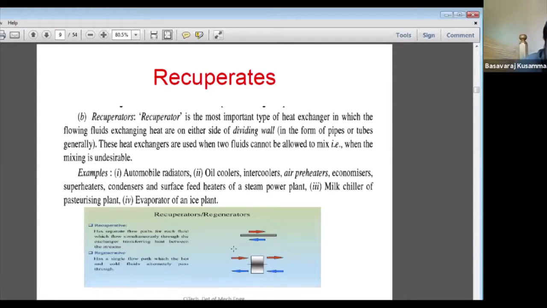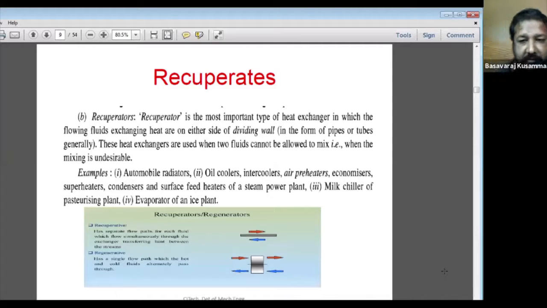Instead, they are using a solid wall or pipes or concentric pipes for the exchange of heat. So that is called a recuperator. This is the difference, so you can go through that.